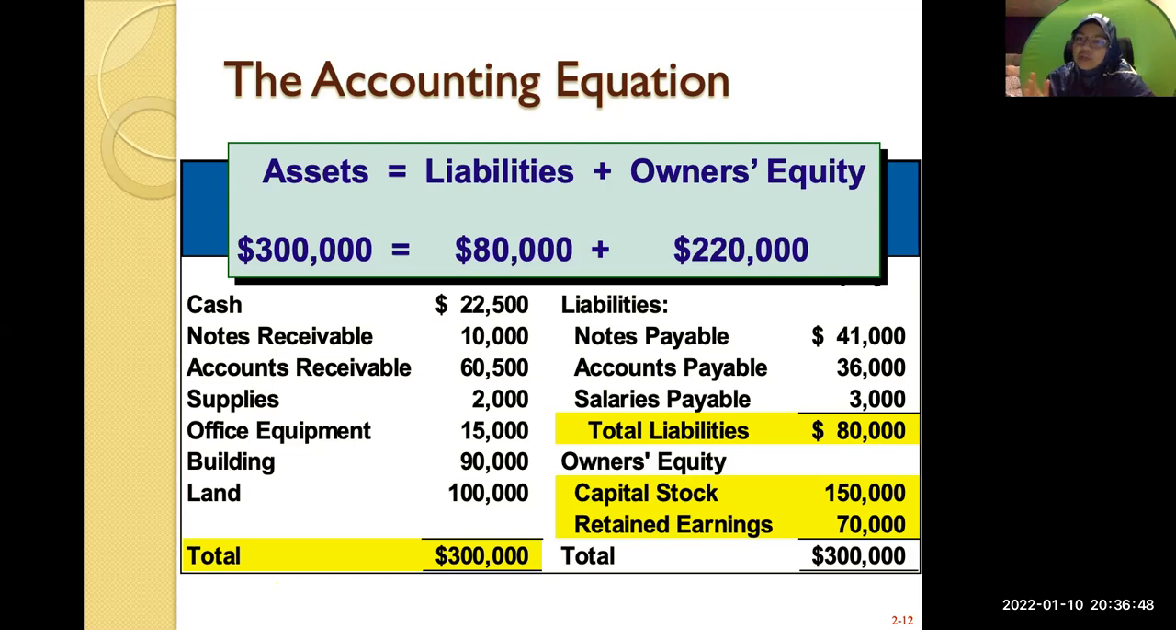But if you have an equal amount, it doesn't mean that you are right, because there could be some other errors. If it's not the same, it's totally wrong. But if it's the same, you may be right or you still may be wrong. At least you know, okay, at least my assets equal my liabilities and owner's equity.